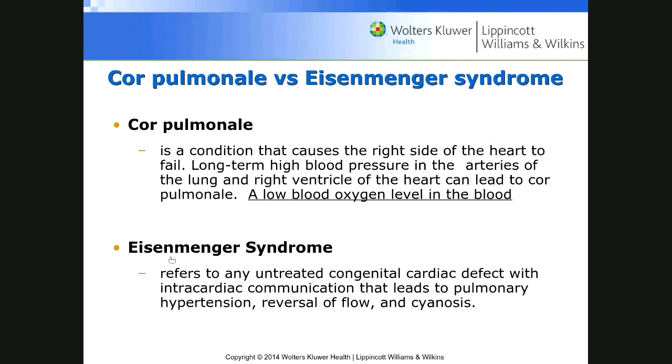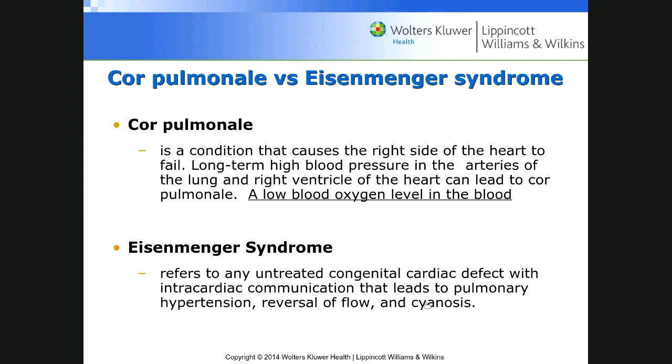Eisenmenger syndrome, we saw the congenital defect, right? Remember talking about the right to left shunt or left to right shunt. Most of the time it's a left to right shunt, okay? Because the left side has higher pressure, initially you only get a left to right shunt, and a right to left shunt if you have left-hand side heart failure.